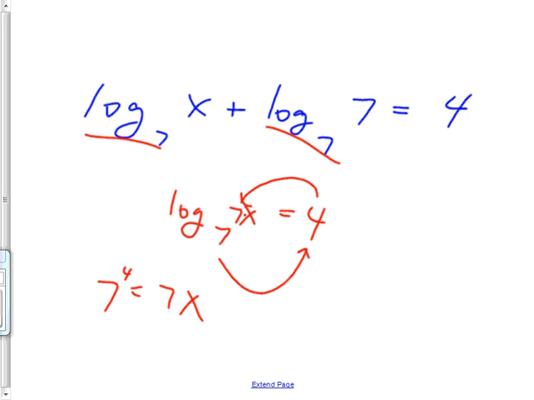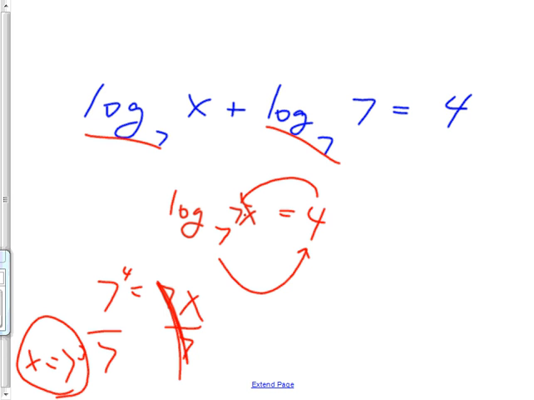And then I divide by 7 on both sides. 7 to the 4th divided by 7. Ooh. Can I simplify that? 7 to the fourth means 7 times 7 times 7 times 7 over 7. Can't one of those 7s cancel? So the final answer is 7 to the third.